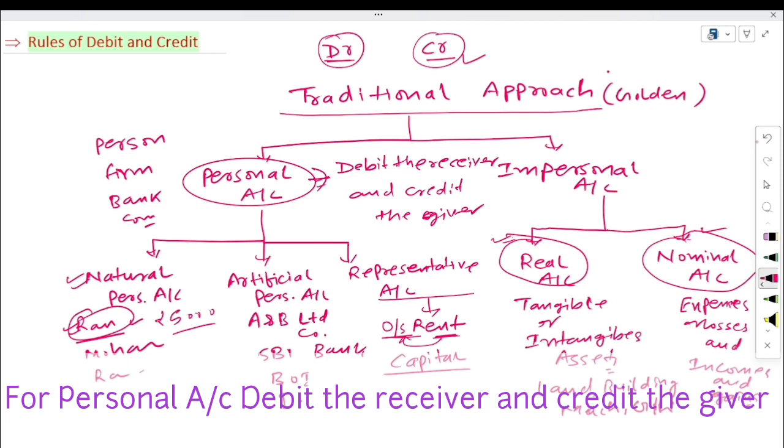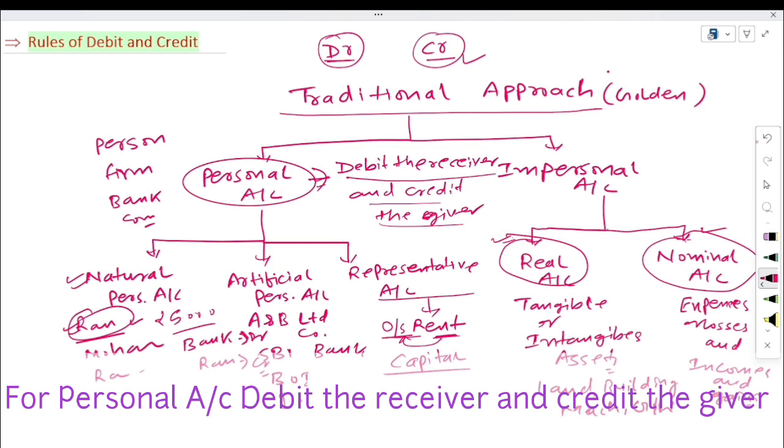Now how we will do the debit and credit? The person who is taking the money will be debit and the person who is giving the money will be credit. Who is taking the money? Bank. So here if he will deposit, then bank will be debit, and the person Ram, because he is giver, he will be credit. So the personal account rule says that debit the receiver and credit the giver. Remember this, the first rule.